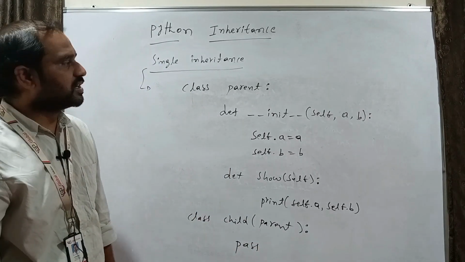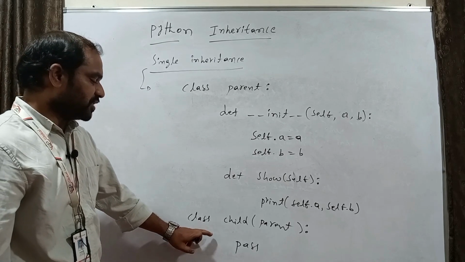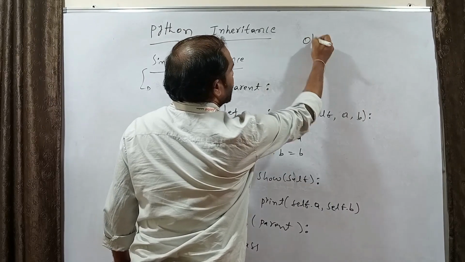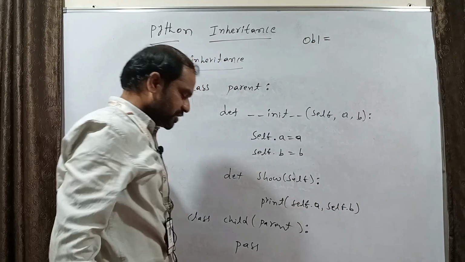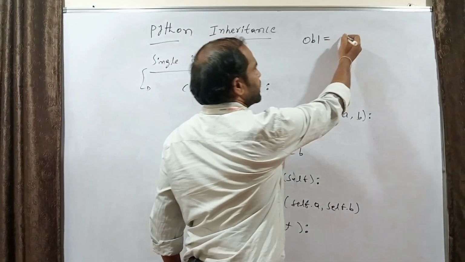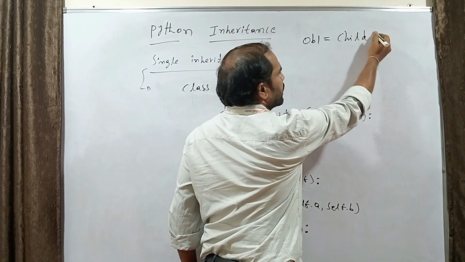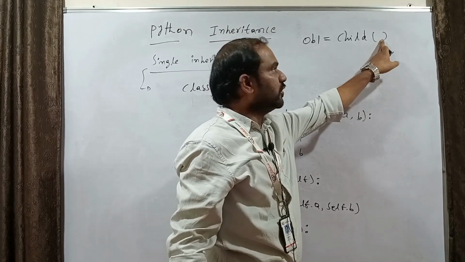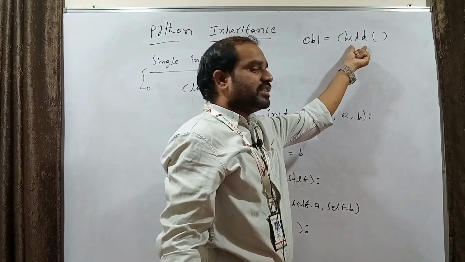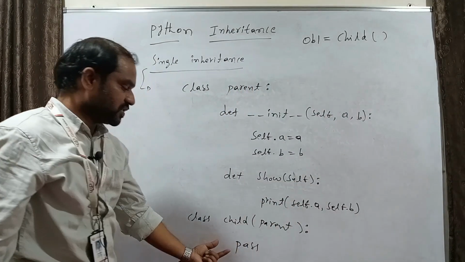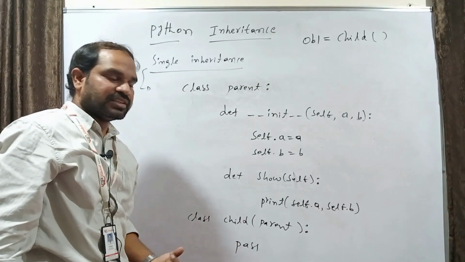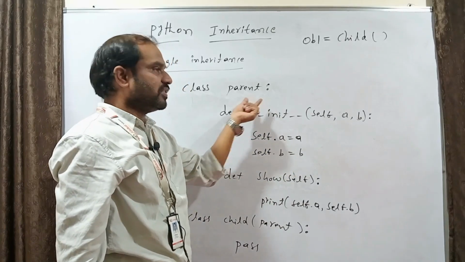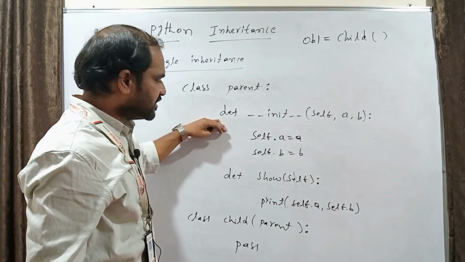After this, I am going to create one object under the child class. So ob1 equals child. If you execute like this, you will get an error if you do not pass anything. Under the child class there is nothing, just the pass keyword, but this child class is inherited from the parent class, which has a constructor and a method.